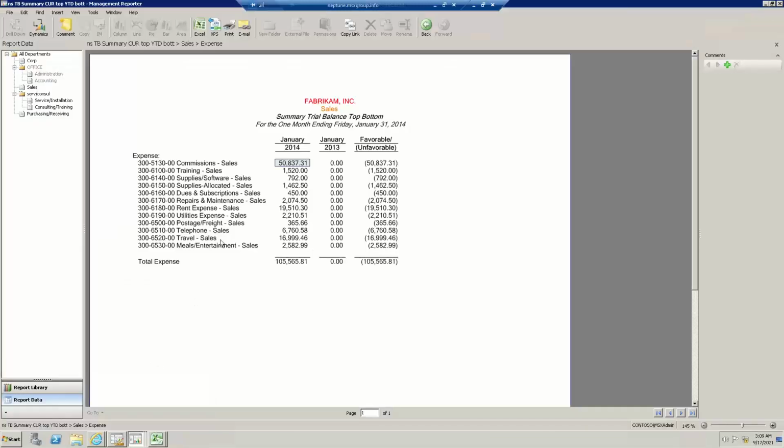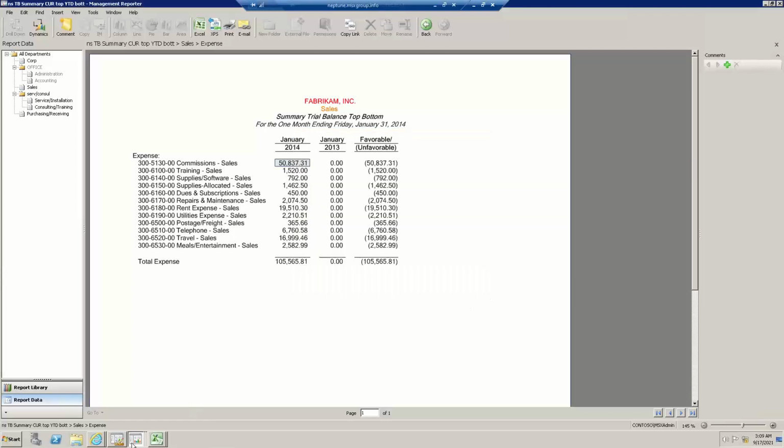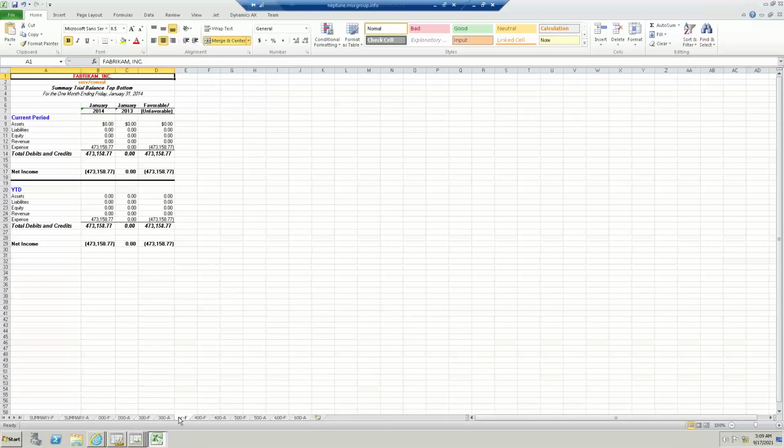Otherwise, when I export, let me call out one other button to your attention. There might be times when I'm exporting multiple units out. It could be multi-company I have in the tree. Maybe I want to export it to a single sheet. All right. Now, at times, it's nice to have this data being a little bit segregated in different sheets or tabs.